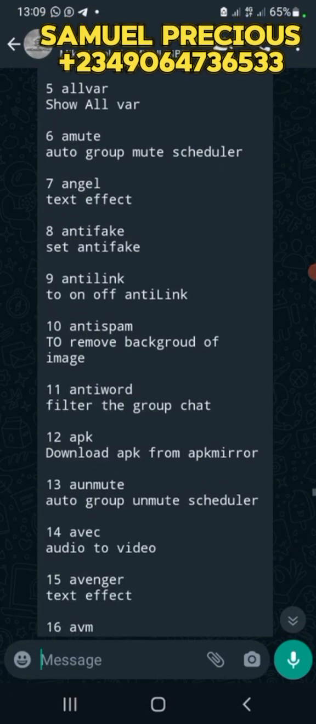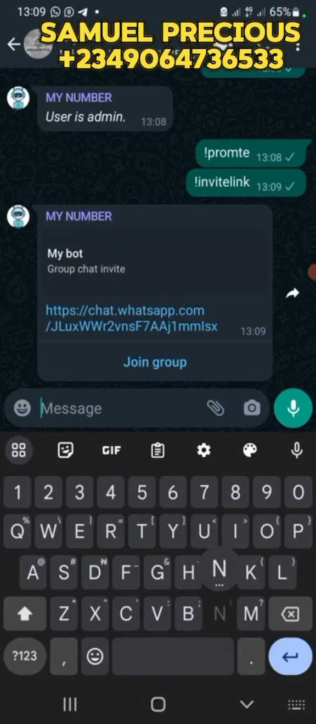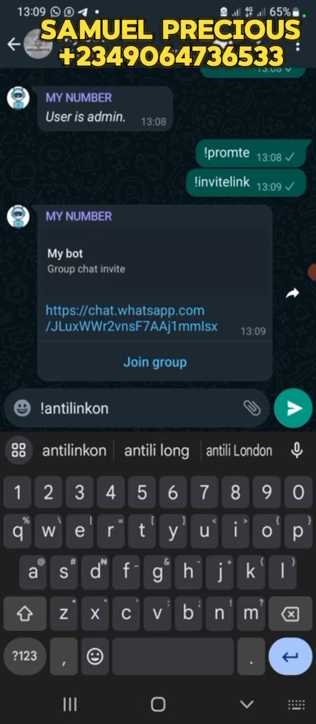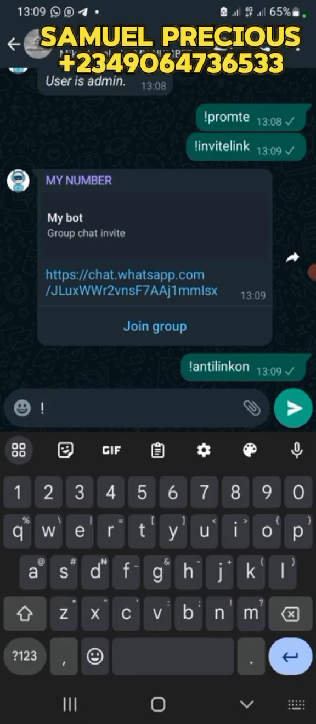And to enable anti-link, it's very simple. Anti-link on, anti-link off.